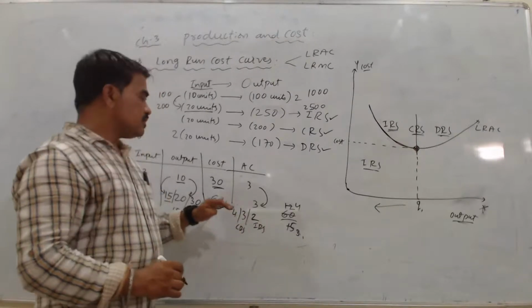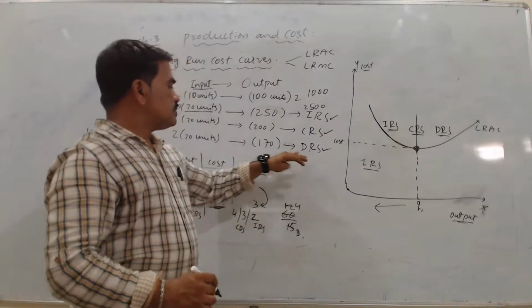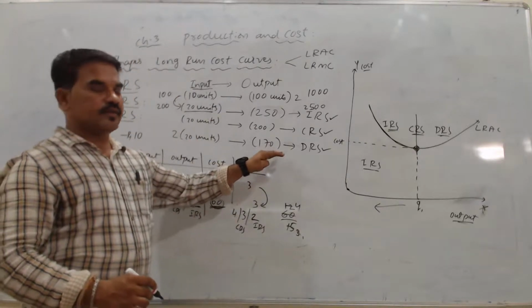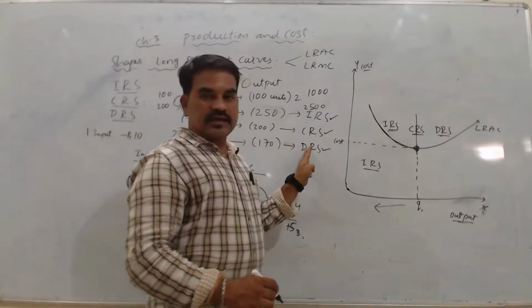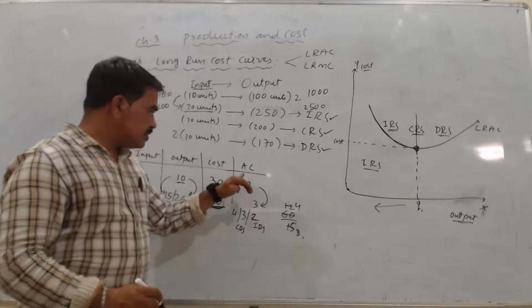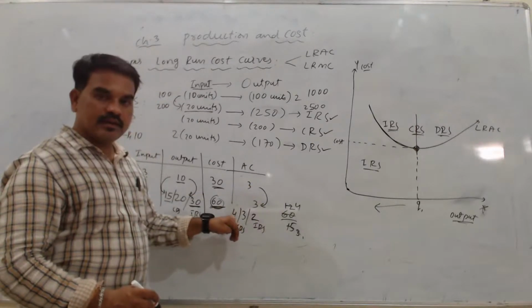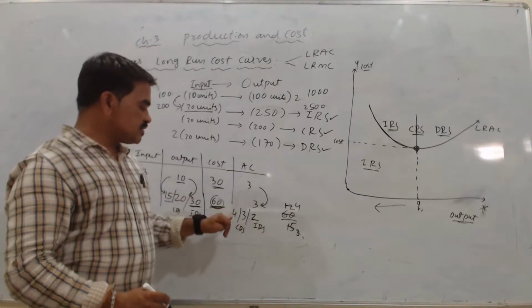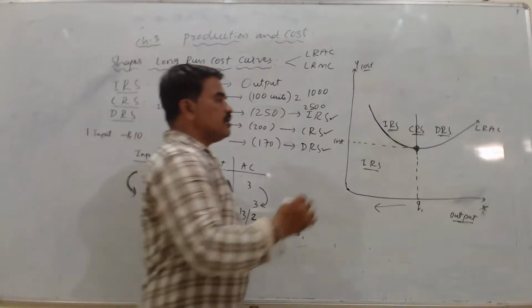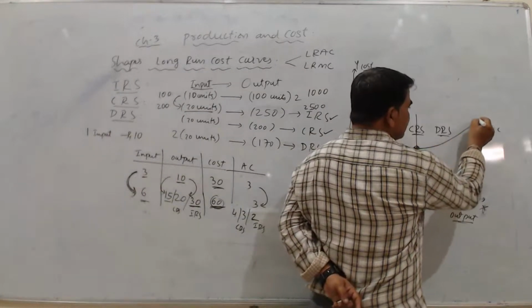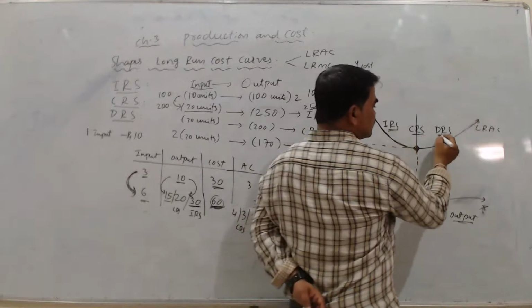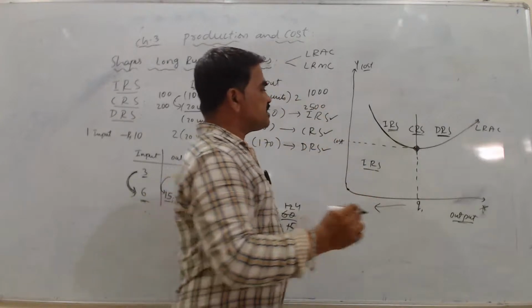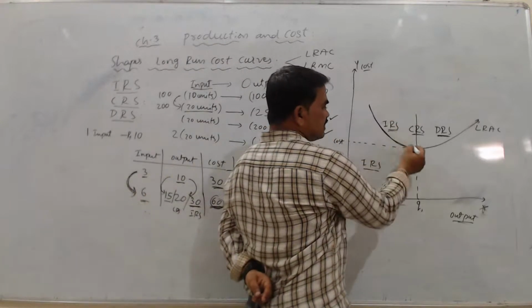In DRS concept ಅಲ್ಲಿ ಏನಾಗುತ್ತೆ, ನಾನು ಇನ್ಪುಟ್ ನ ಡಬಲ್ ಮಾಡಿದಾಗ ಔಟ್ಪುಟ್ ಅಲ್ಲಿ I will not get double but less than double. In that case we call it decreasing return to scale and my average cost will increase. 4 rupees is my cost per output, ಕೆ spend ಮಾಡ್ತಿದ್ದೀನಿ 4 rupees, so that is my average cost. It means that my cost increases here, that is why I can see this increase in the cost. It is due to this decreasing return to scale, DRS concept.